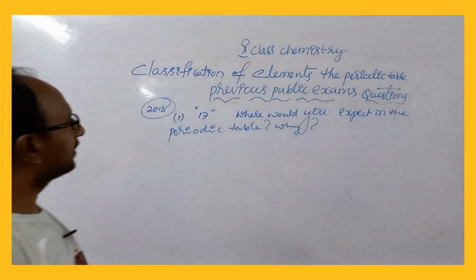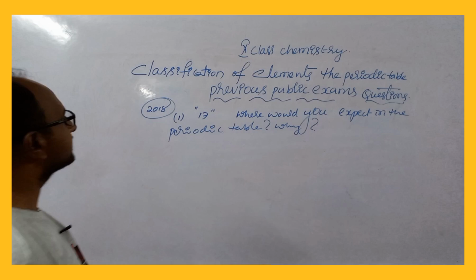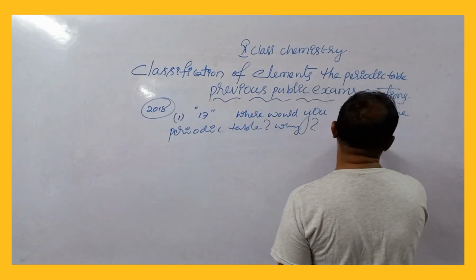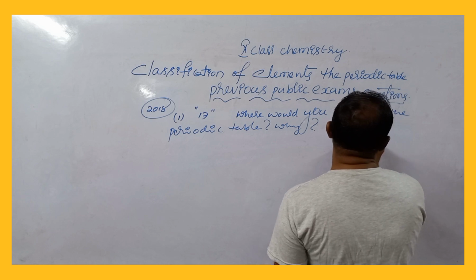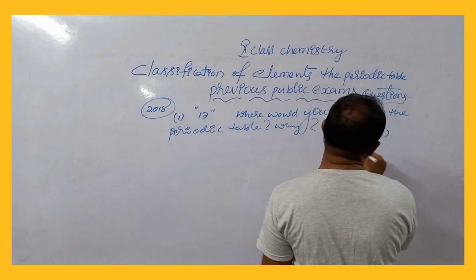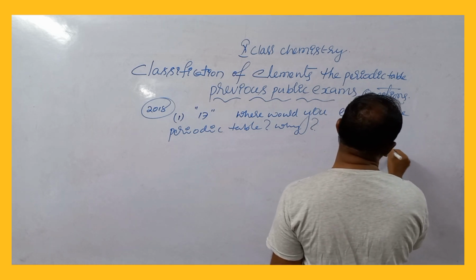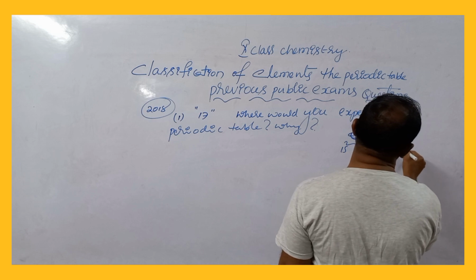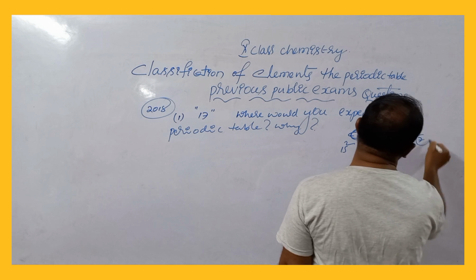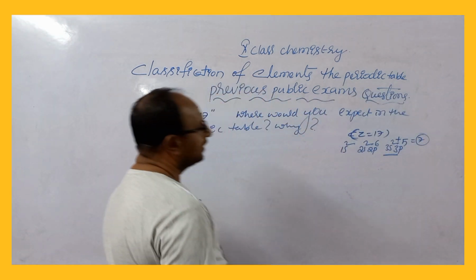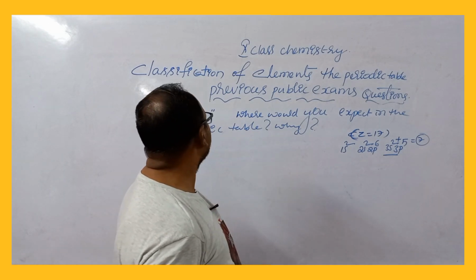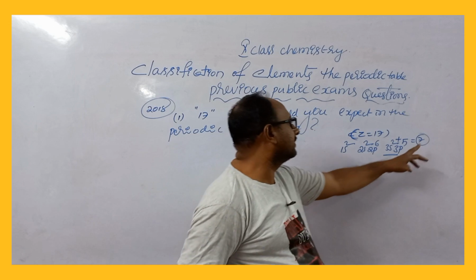Atomic number is 17. First we want to write the electronic configuration. For atomic number 17, the electronic configuration is 1s2, 2s2, 2p6, 3s2, 3p5. So valence electrons are 7. Valence electrons 7 means this element with atomic number 17 will be in the 7th group.